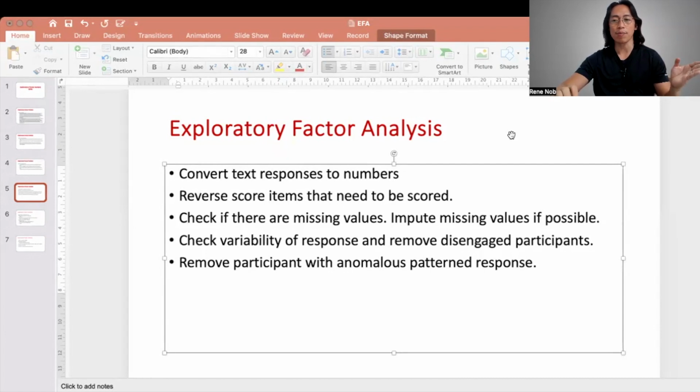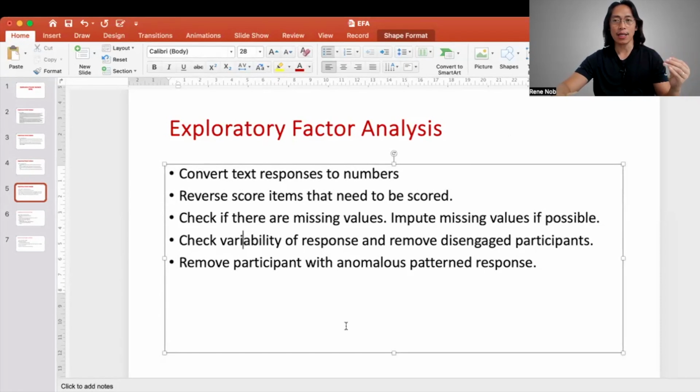We call these disengaged participants, meaning these participants more likely did not read the items and simply responded without reading the questions thoroughly. So it's possible that we can remove these disengaged participants.